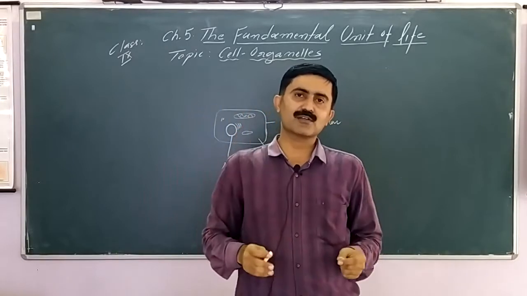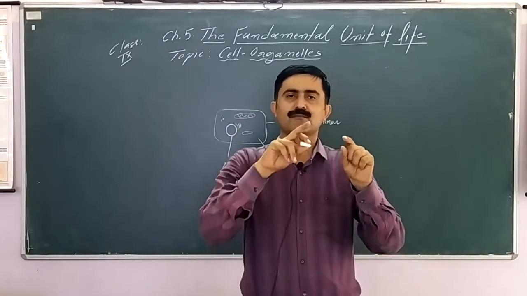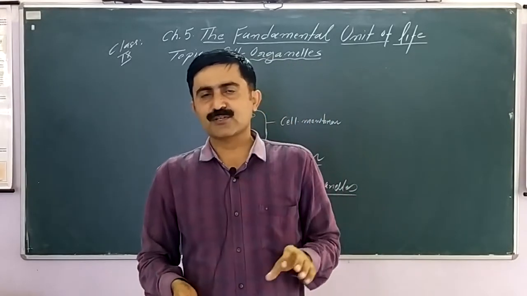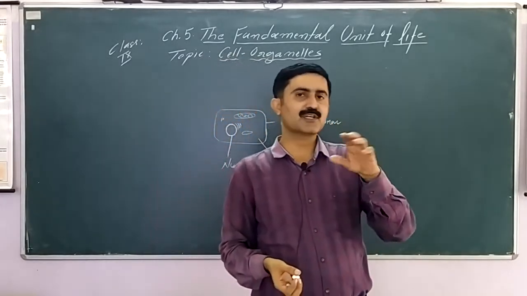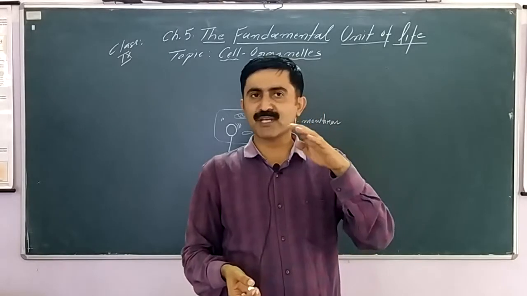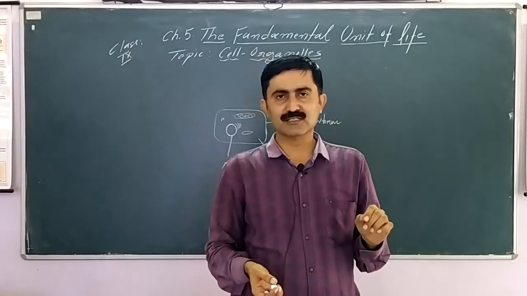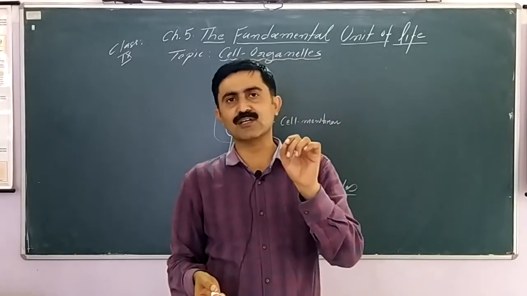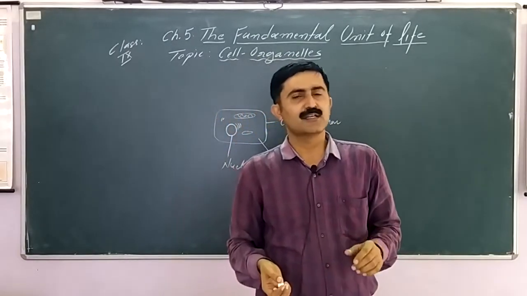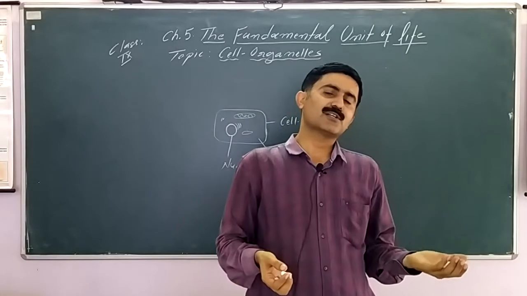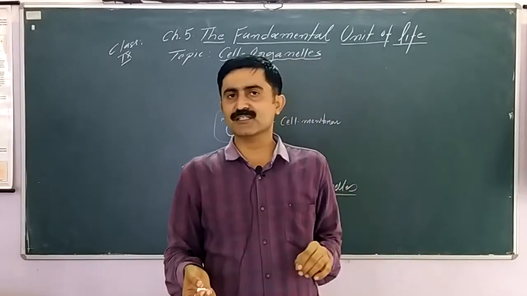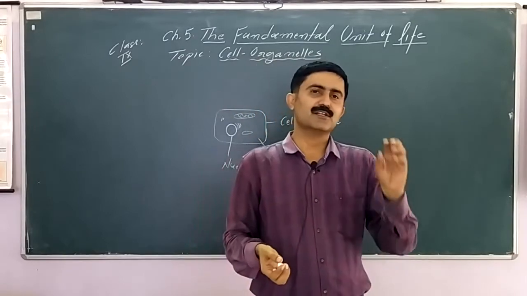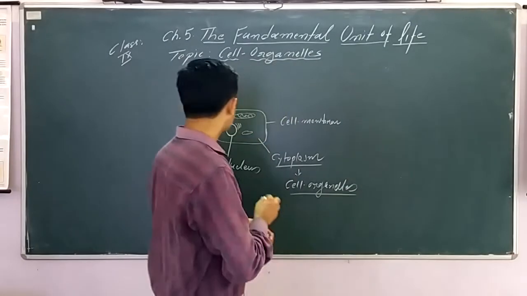So these subparts are separated from the cytoplasm by a membrane. There may be two membranes, like the nucleus. In mitochondria and plastids also two membranes are present. So these are called double membrane cell organelles. There are cell organelles which have only one membrane, and these are called single membrane cell organelles. And there is an example like ribosome.